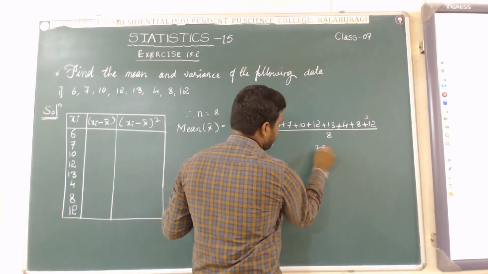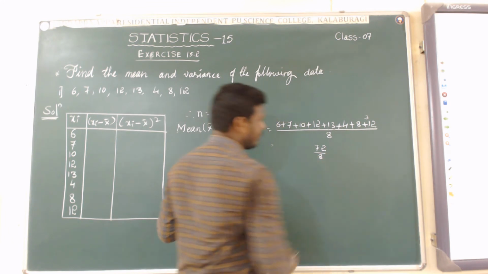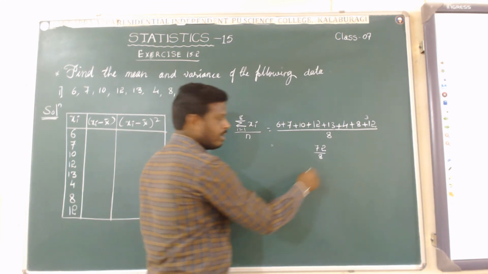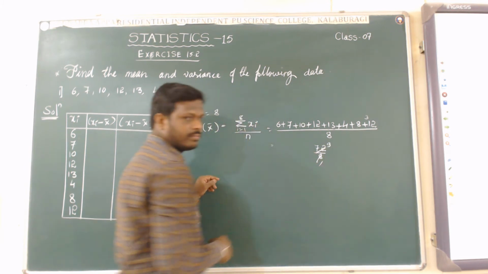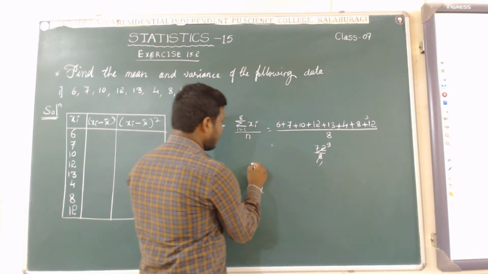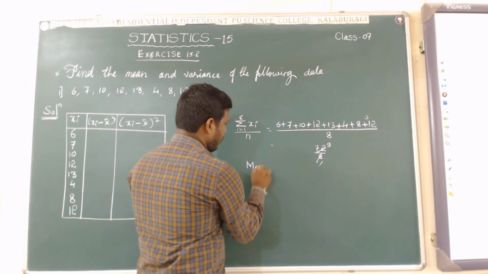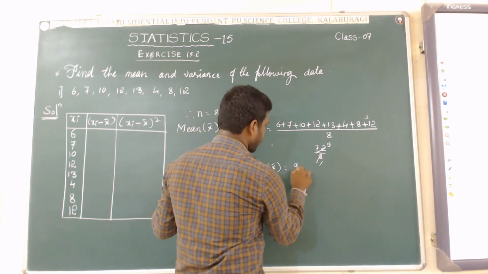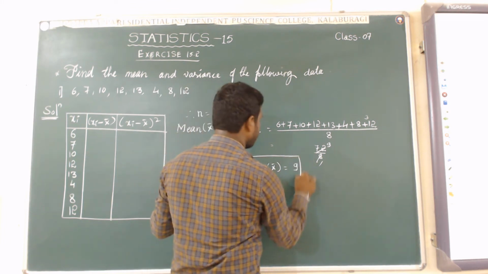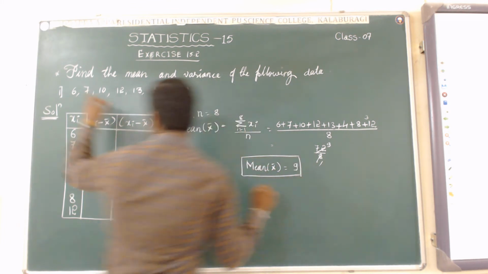So 72 divided by 8. Go with the 8 table: 8 nines are 72. Then you will get the mean. Now you got the value of x bar equal to 9. This is the first question, we got it. Find the mean.